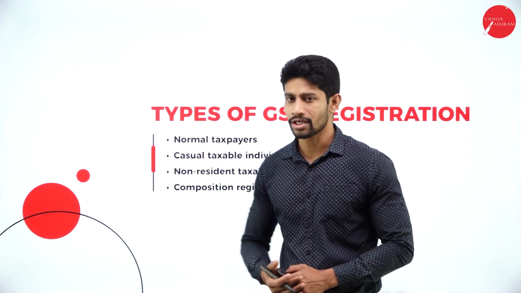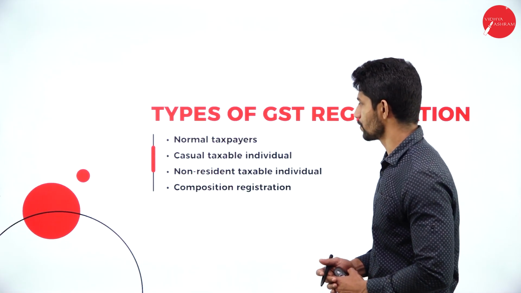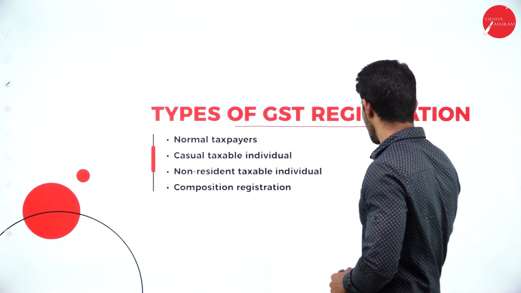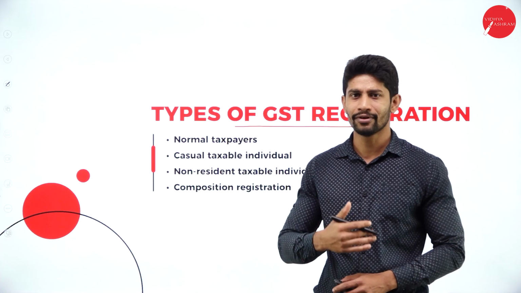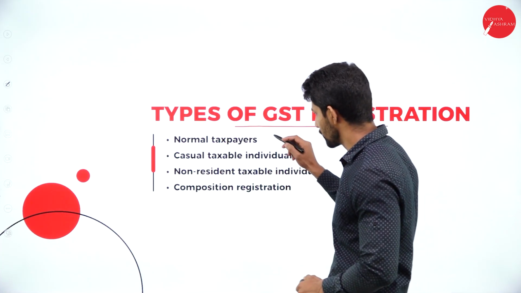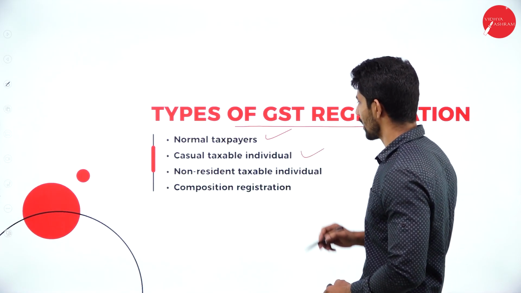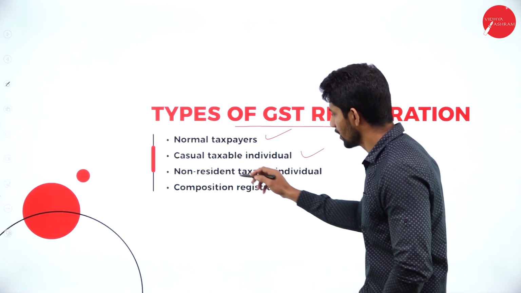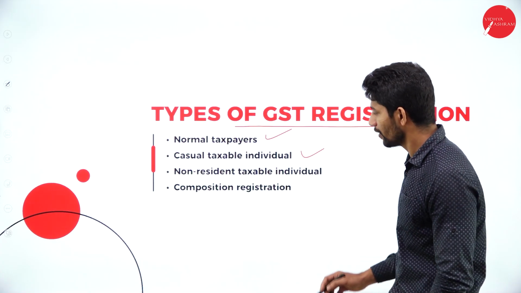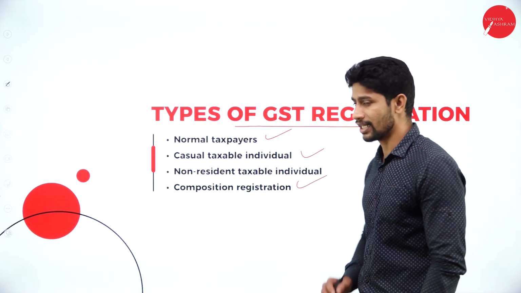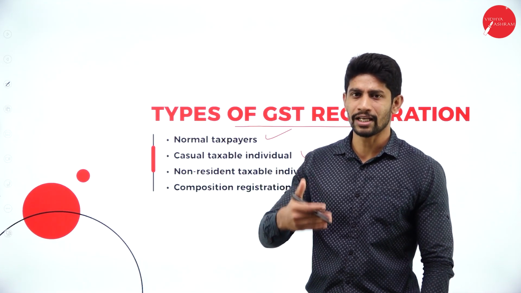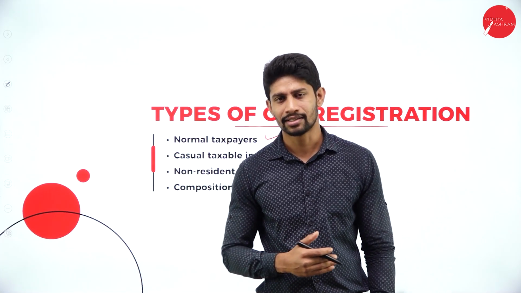In the registration, mainly we have 4 types of GST registration. Those 4 types are, the first one normal taxpayers, second one casual taxable individual, third one non-resident taxable individual, and the fourth composition registration. So totally we have 4 types of registration under the GST purview.